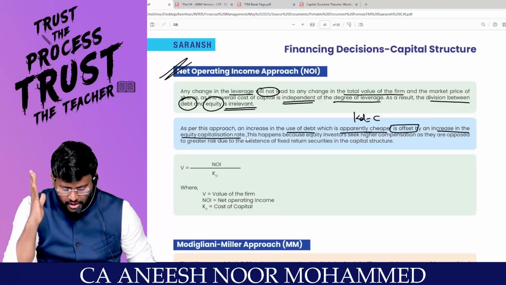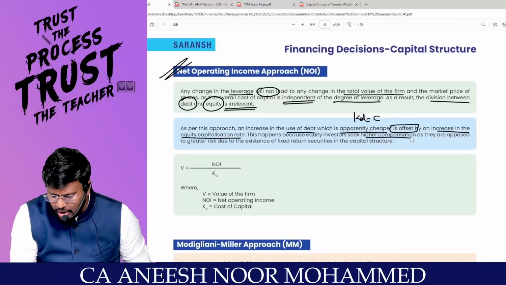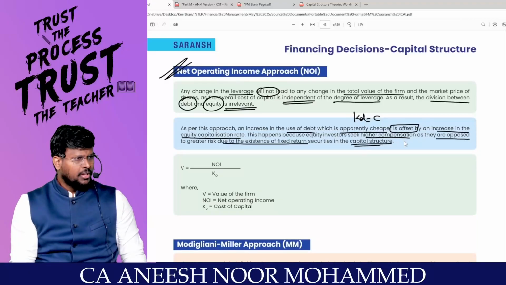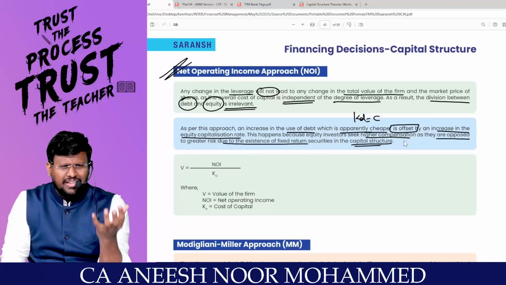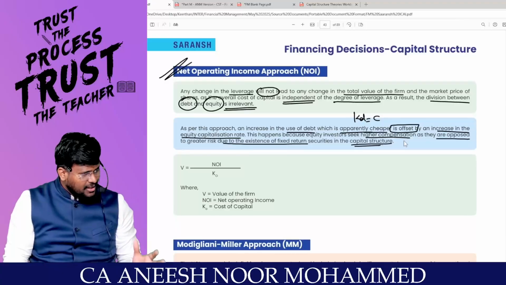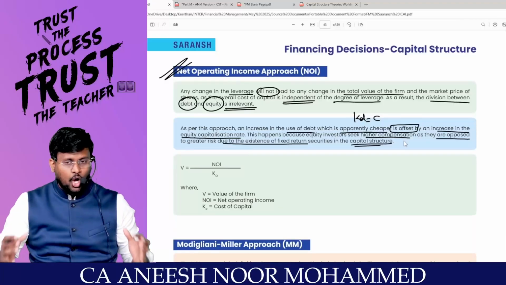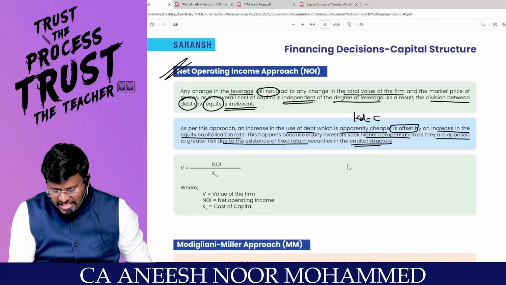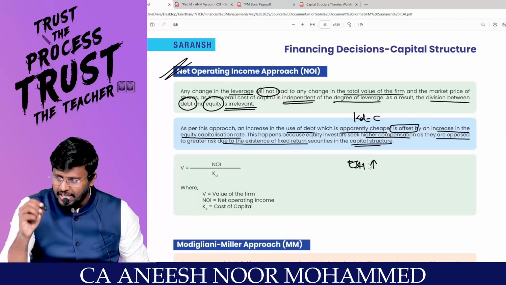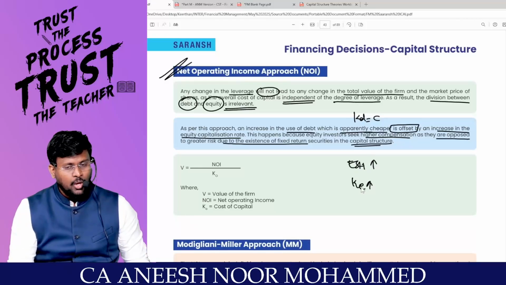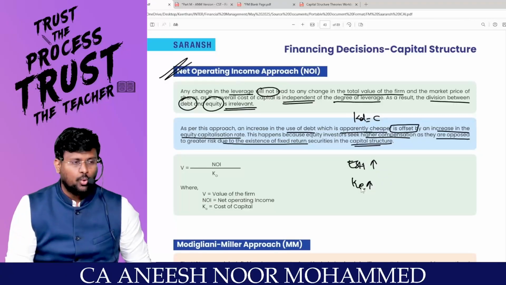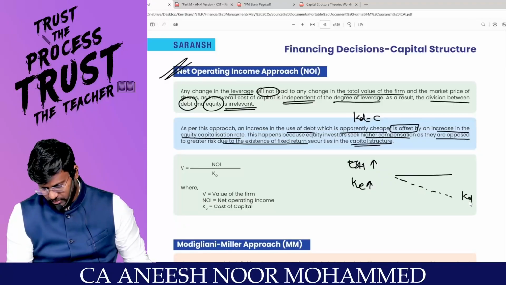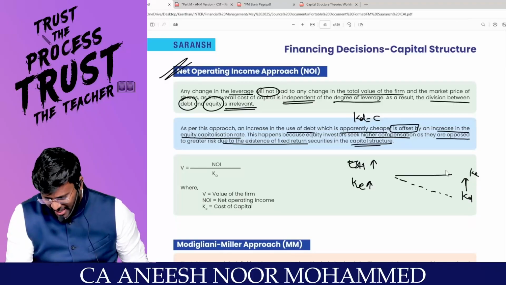KO remains unchanged. This happens because equity investors seek higher compensation as they are exposed to greater risk due to the existence of fixed return securities in the structure. If you inject more debt into the capital structure, automatically the risk of the equity shareholders increases, because of fixed interest-bearing securities. Then automatically the expectation of the equity shareholders increases. When the expectation increases, KE increases. When KE increases, it pulls up KO, and KO remains constant. KO goes down because of KD and comes up because of KE, and now KO is constant.